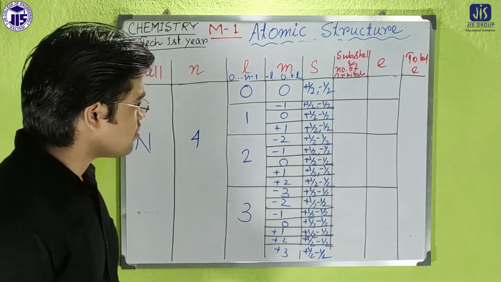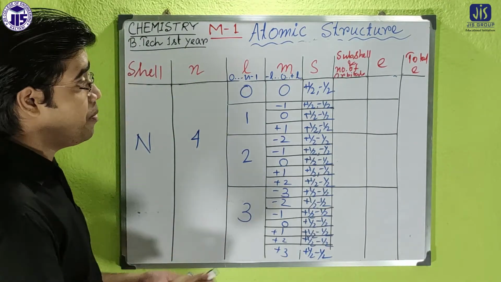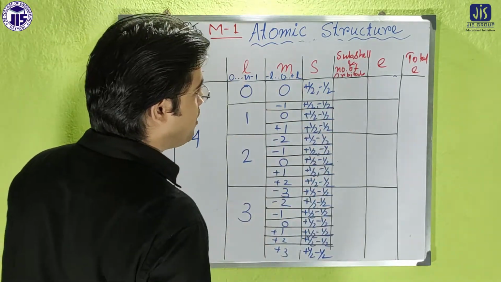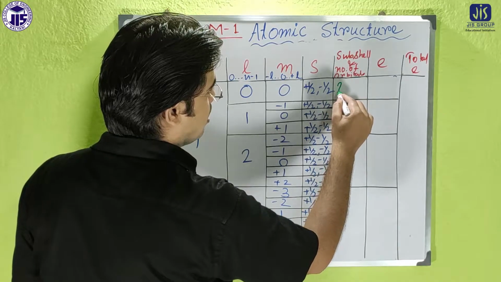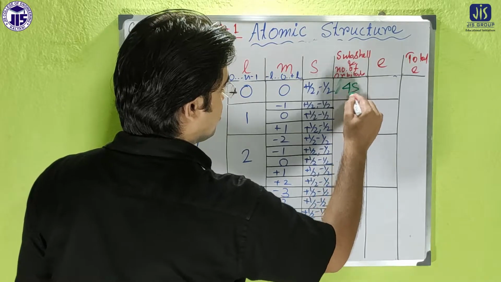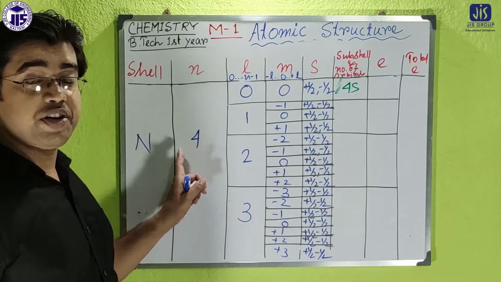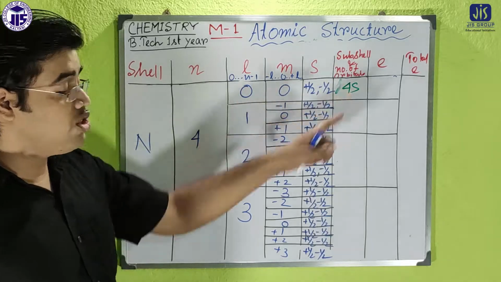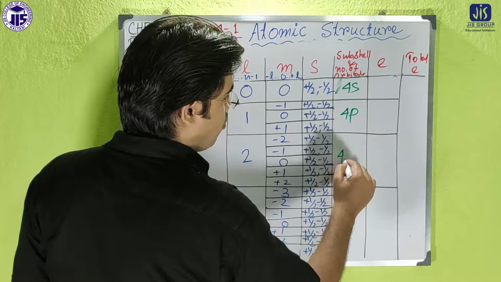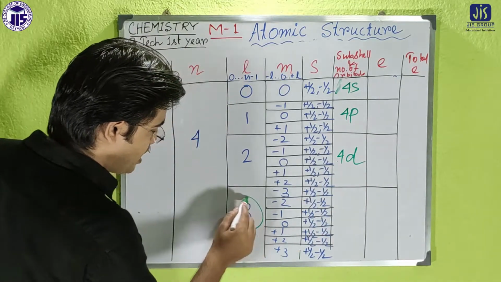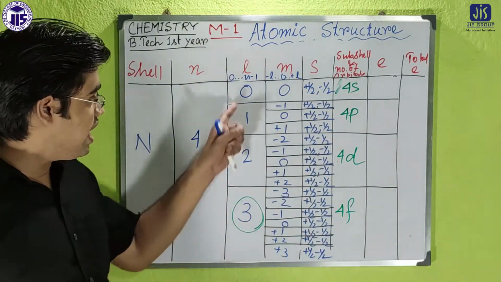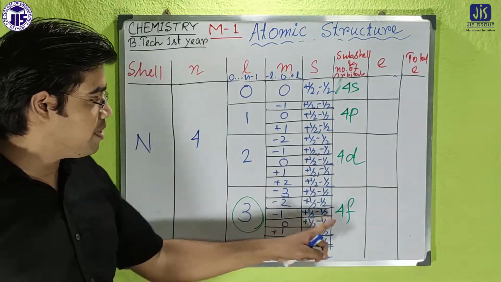So now we'll go to what will be the subshell and the number of electrons. In this case, the first subshell will be 4s. Why 4s? Because here the principal quantum number is 4. So obviously for 0 it will be 4s, then 4p, then 4d, and for l equal to 3, it will be 4f.